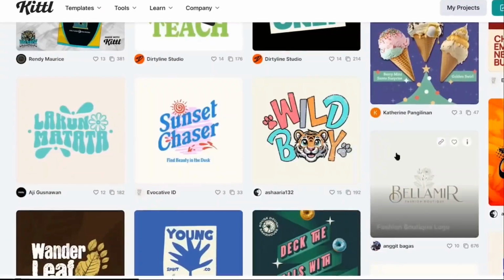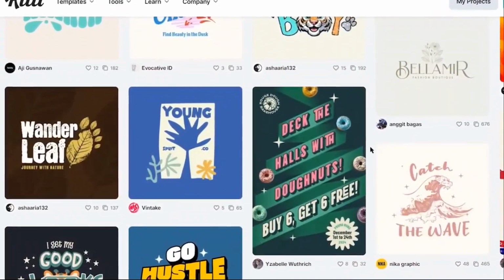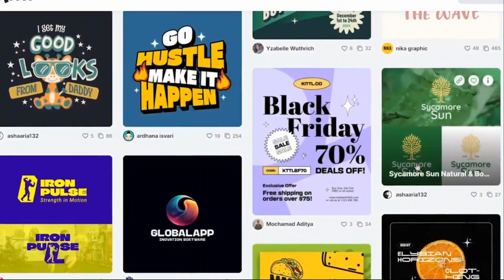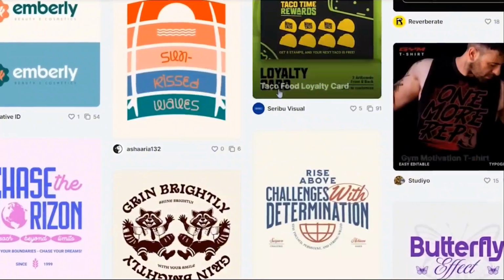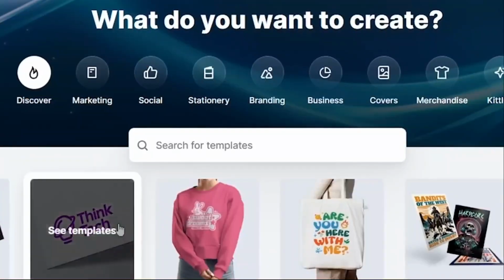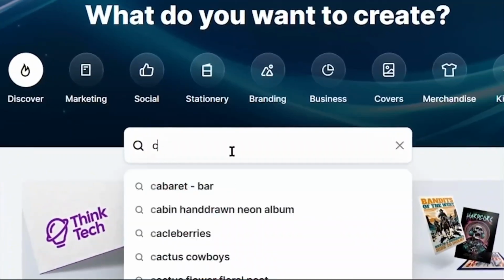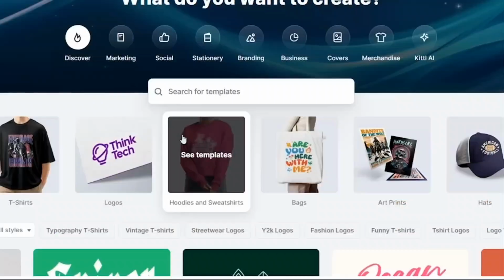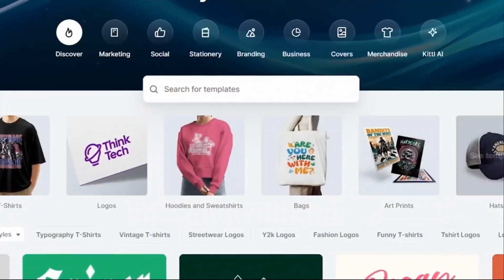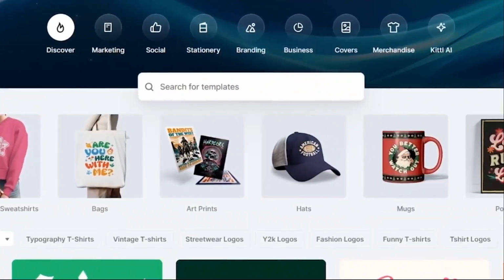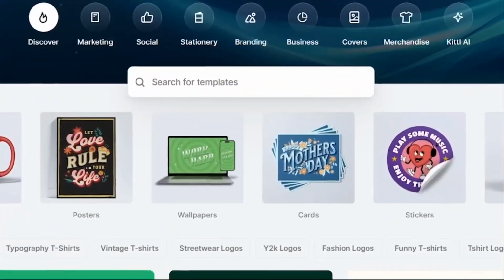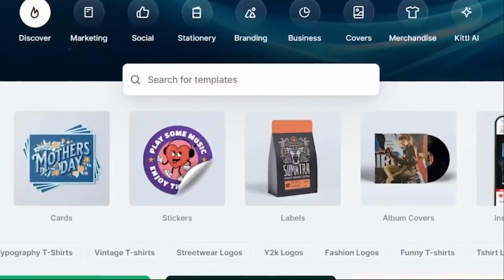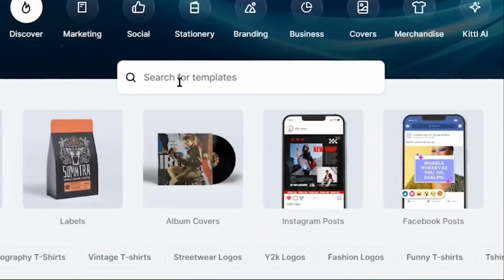It's that easy. So what would normally take you hours to do on your own, Kittle has already set up templates for you to quickly edit and post. So all you have to do is to either search for the type of ad you want to create. For example, you can search for coffee in this search box if you want to create coffee ads. You can search for t-shirts, shoes, watch, mugs, tumblers, water bottles, summer discount sales, Black Friday discount sale templates, Christmas discount sale templates, or any other product or service related templates by just searching in this box.